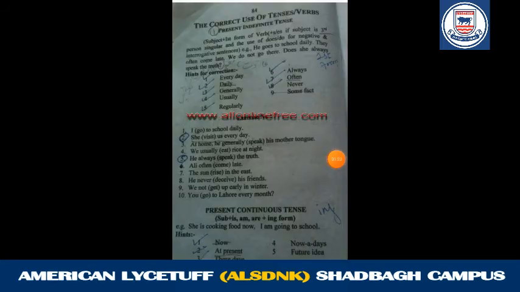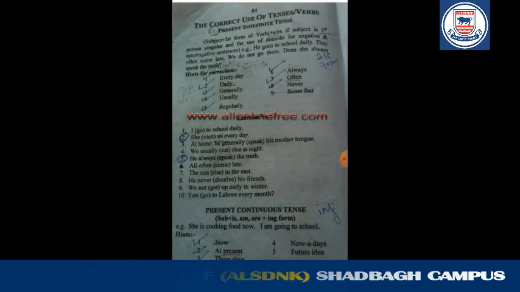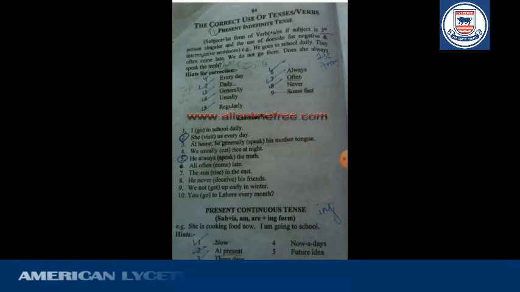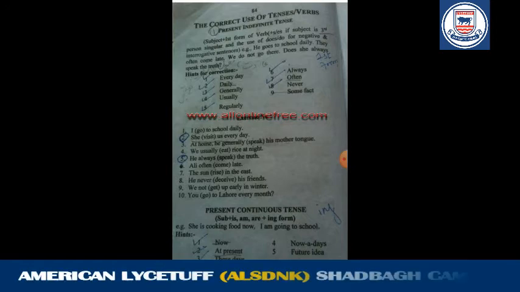Students, there is a picture of correction, the correct use of tenses or verbs. It will be a part of the English paper, in the English grammar portion, so you will have to correct tenses or verbs according to the sentences.